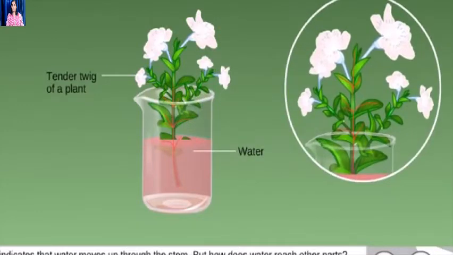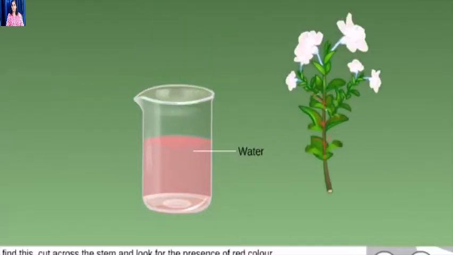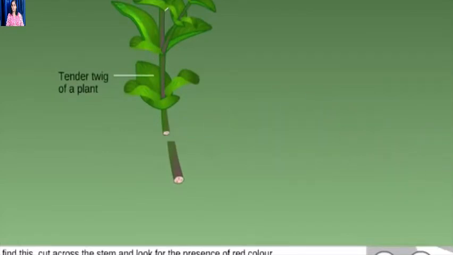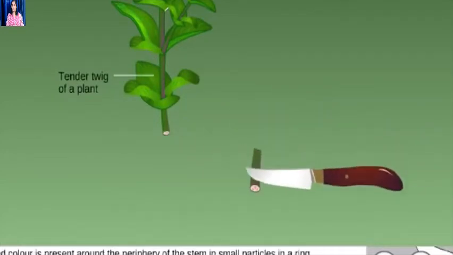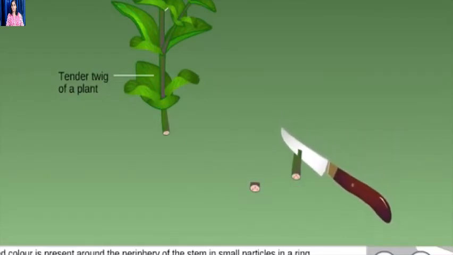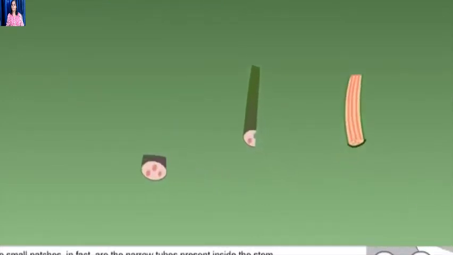But how does water reach other parts? To find this, cut across the stem and look for the presence of red color. Red color is present around the periphery of the stem in small particles in a ring. The small patches, in fact, are the narrow tubes present inside the stem.